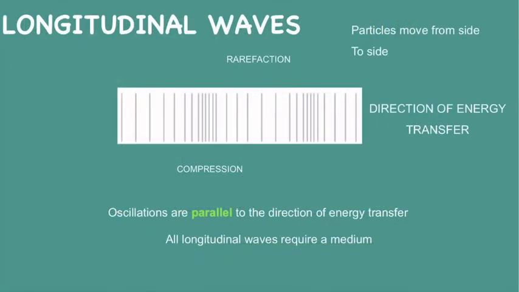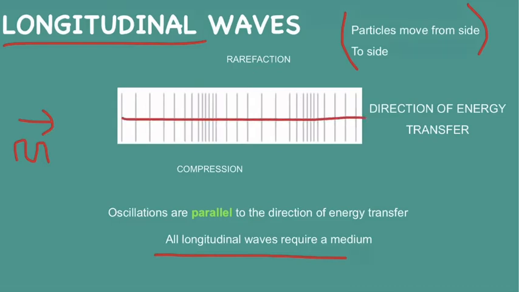Okay, so we have our second type of wave, which is the longitudinal wave. Now, the first thing that you'll notice is that this one doesn't really look like the up and down transverse waves. It looks a little bit more like a barcode. The most important thing that we need to know about longitudinal waves is that we have particles moving from side to side. Why is this? It's because all longitudinal waves require a medium. It's not like our transverse waves, like the EM waves that we talked about, where they don't need a medium. All longitudinal waves have to have a medium, i.e. a material to pass through. So once again, we can mark our direction of energy transfer, but this time our oscillations are parallel to the direction of the energy transfer.